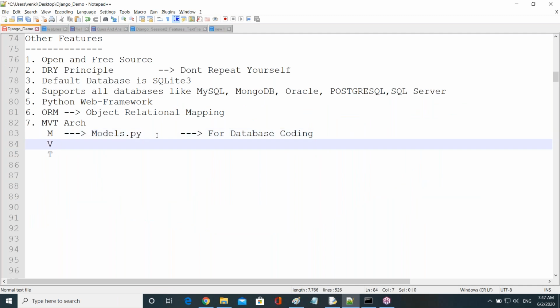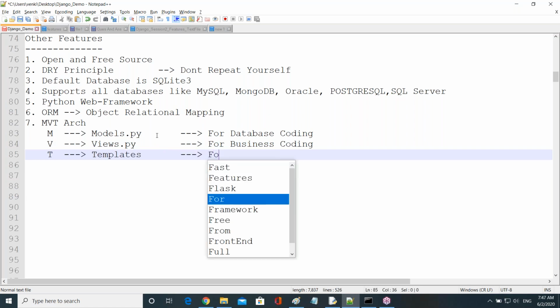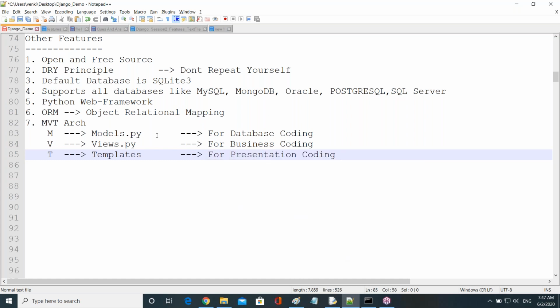Okay. Next one, V is there. What is the V? V stands for views.py. Then what is this file for? Here it's mainly for business logic purposes, guys, business coding. Then T is there. What is T here? Templates, right? Why this one? For the presentation layer, meaning UI, presentation coding purposes, guys.